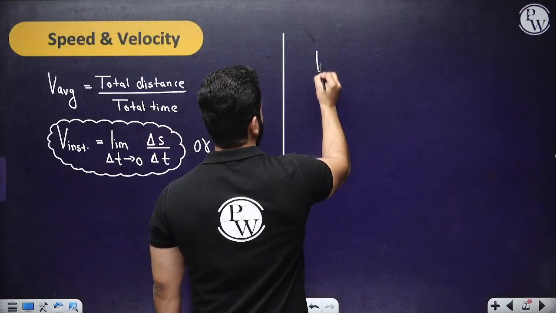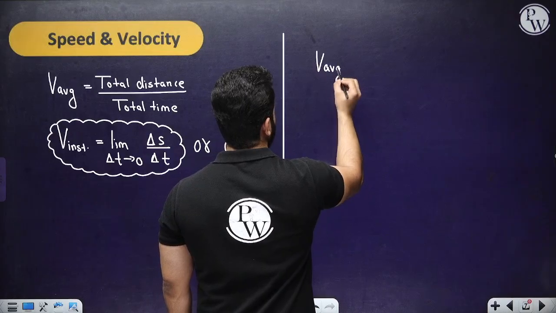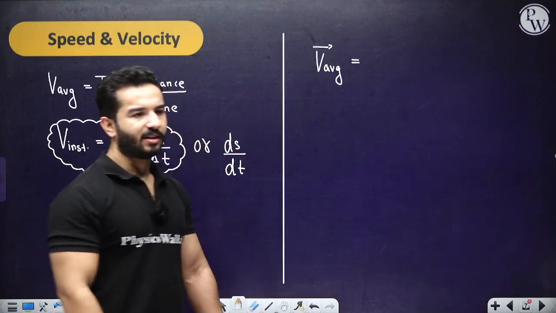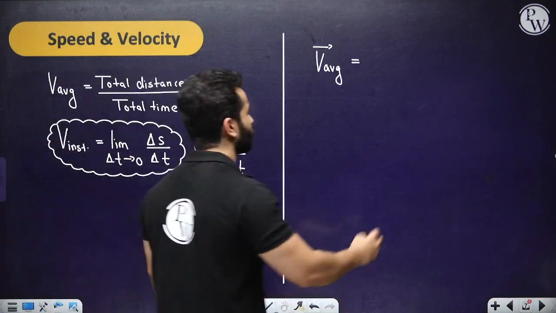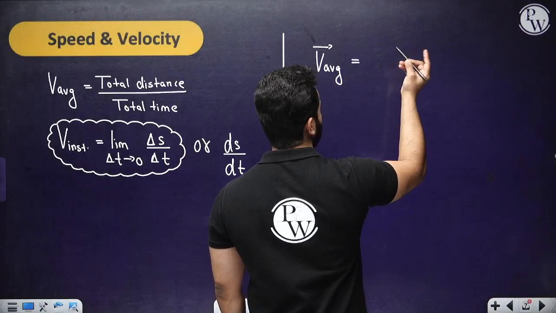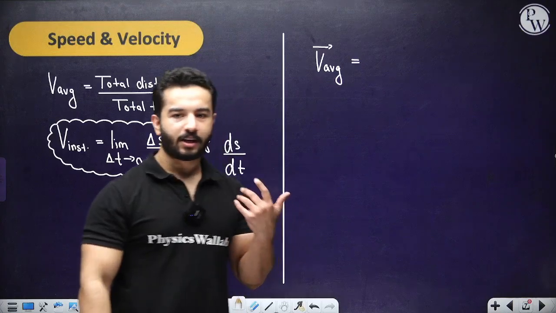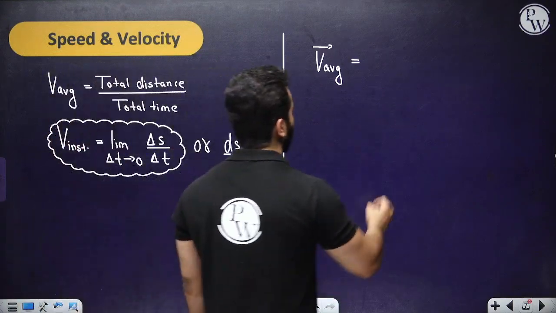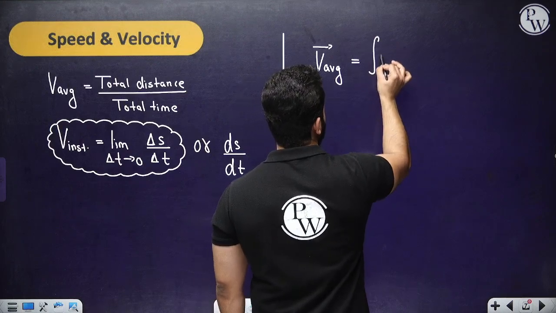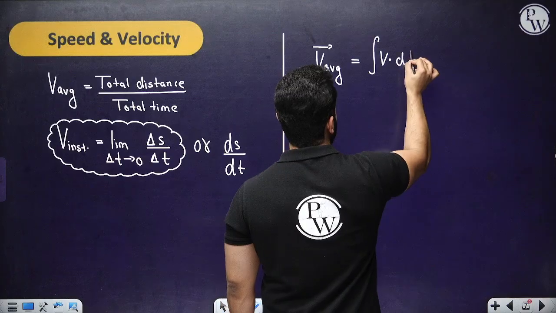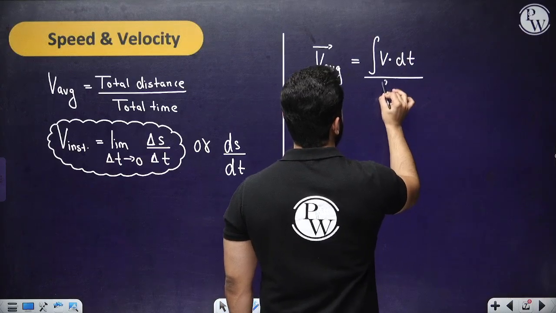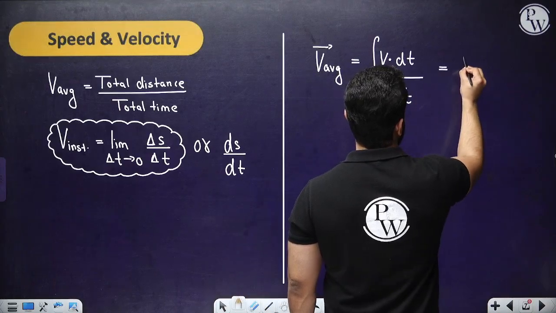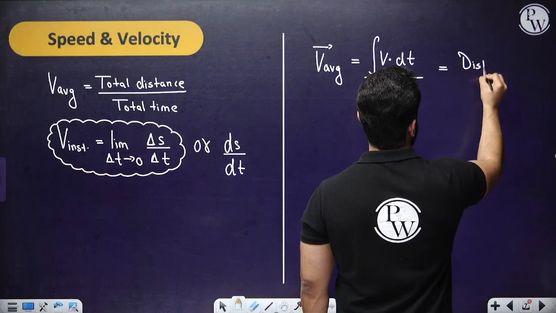Average velocity can be written as displacement upon time. I'm going to use another formula. Sometimes they give you an equation of velocity with respect to time, right? So what you can do is write the integral of v dt divided by the integral of dt. You can write something like this also. So this is nothing but displacement divided by time.